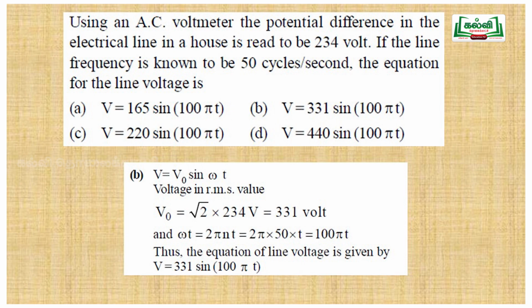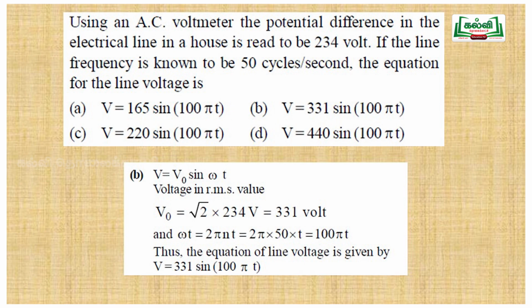And the omega value: what is the formula for omega? Omega is 2 pi times frequency, 2 pi f or 2 pi nu. Here f is given, so 2 pi into 50 is 100 pi, so omega is equal to 100 pi. So we can frame the equation, V is equal to 331 sin 100 pi t. So the answer is B.